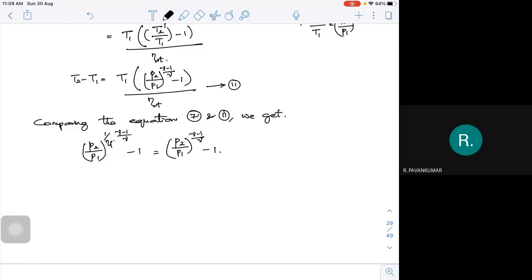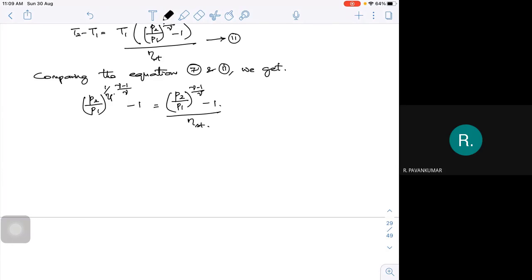Divided by your stage efficiency. So the 1 simply cancels out, and on this side I have minus 1.